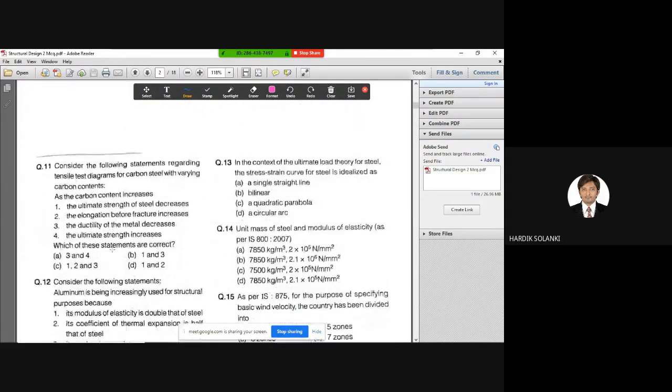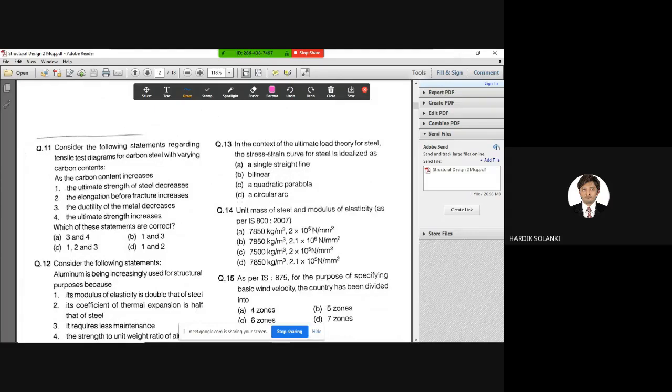Now moving to the next 13th question. In the context of the ultimate load theory of steel, the stress strain curve for steel is idealized as... I want answer from you because this has been covered in your IS code or lectures also. Bilinear. 13th is B, right? Correct answer is B. Yes, correct. So in the context of the ultimate load theory for steel, the stress strain curve for steel is idealized as bilinear. Correct answer is B.